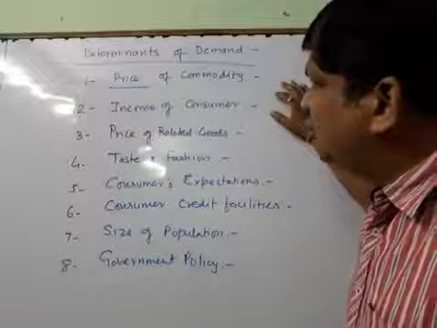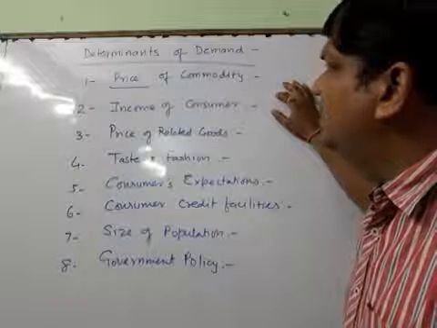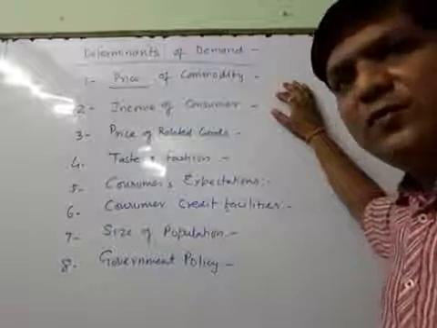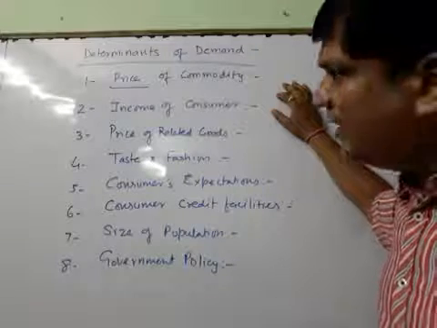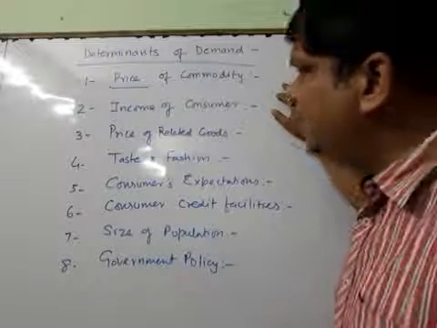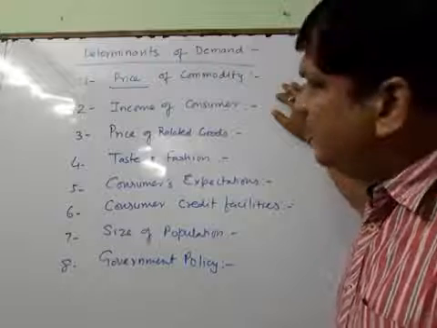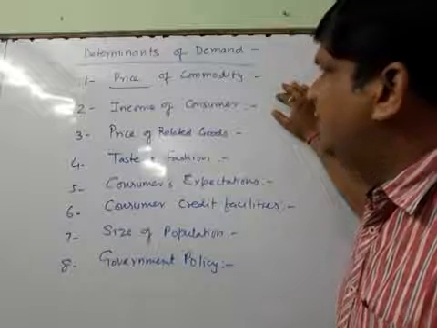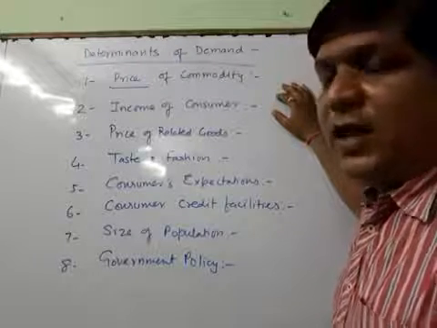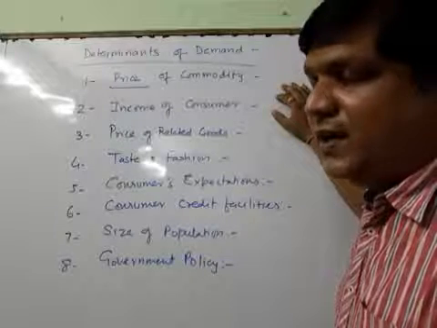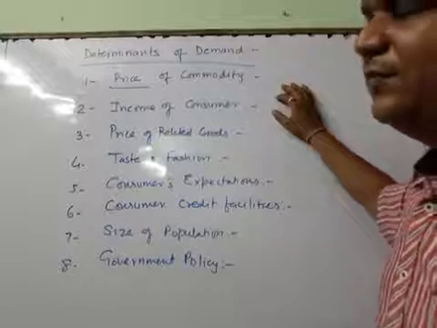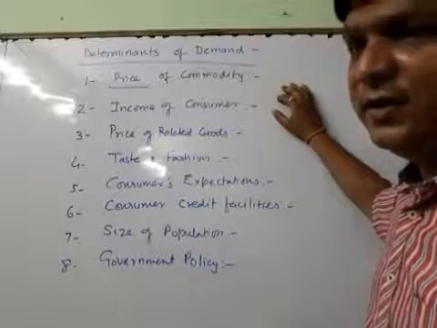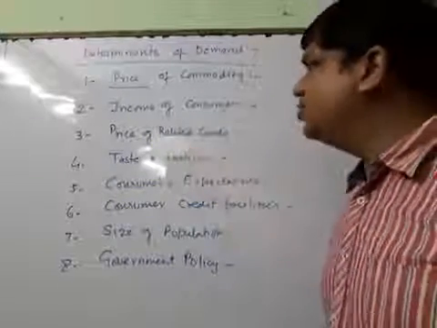Income of consumer: in this case, we consider two types of goods, normal goods and inferior goods. For normal goods, an increase in income means an increase in demand, and a decrease in income means a decrease in demand. But for inferior goods, an increase in income means a decrease in demand, and a decrease in income means an increase in demand.